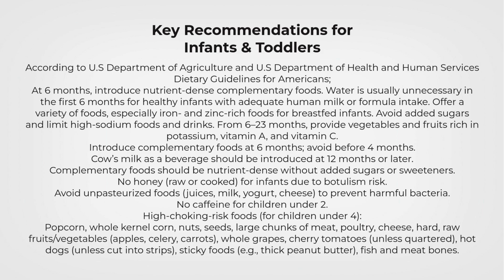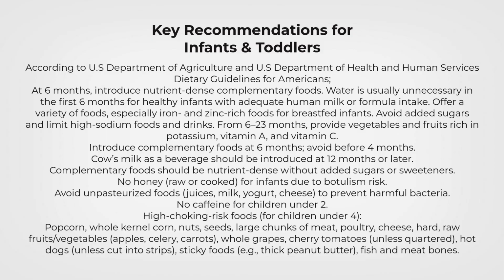Offer a variety of foods, especially iron and zinc-rich foods for breastfed infants. Avoid added sugars and limit high-sodium foods and drinks. From 6 to 23 months, provide vegetables and fruits rich in potassium, vitamin A, and vitamin C. Introduce complementary foods at 6 months; avoid before 4 months.